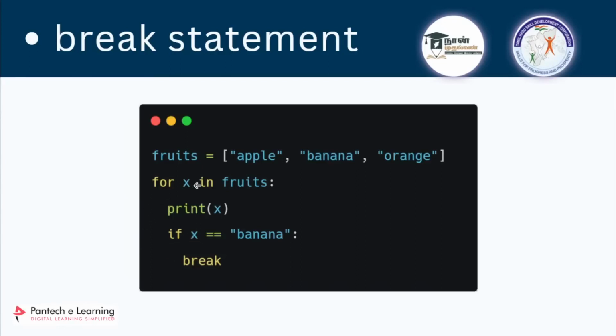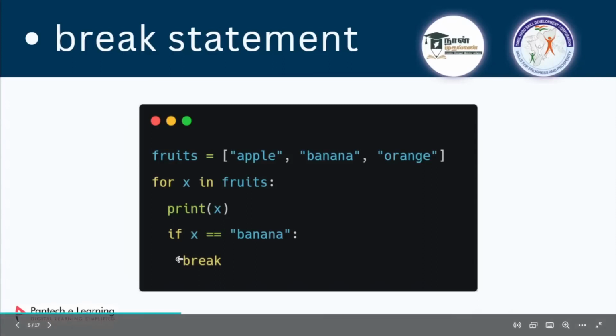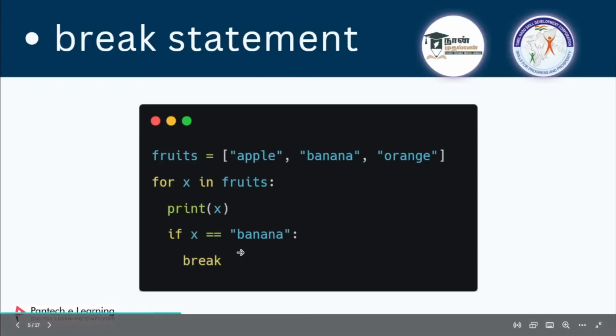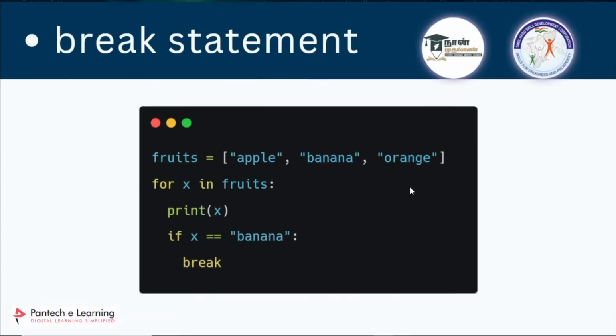It will go into the next iteration where the value of x will be banana. At that time it will print banana, and it will check whether banana is equal to banana. Yes, it is, so it will go into the body of the conditional statement where I am using break. What this break will do is terminate the loop in that situation. It won't allow the loop to run further. When you reach this break, it is going to cut off the for loop. We'll try to use it.